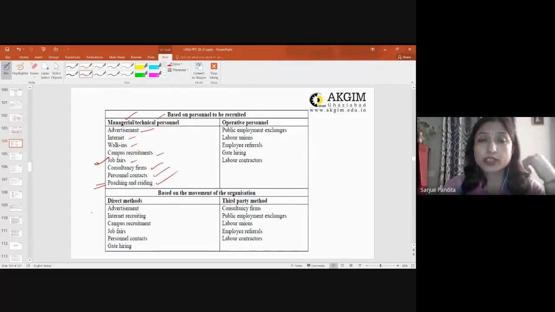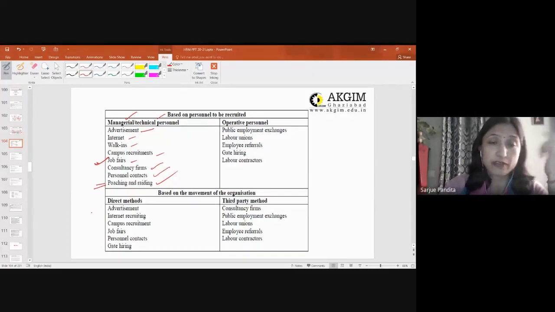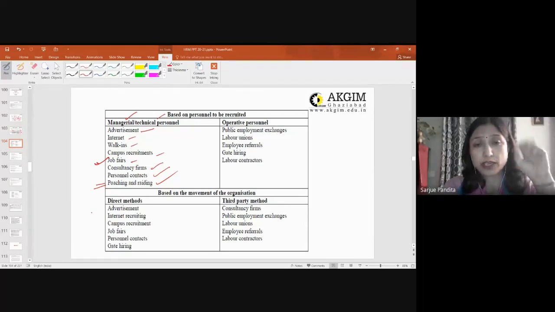So what they do, they just give me a call, and they make their offer very lucrative. First of all they'll ask me, why don't you change your job, we have a very good offer for you. So they are basically trying to poach, getting hold of a competitor's employee, which is not a very good practice.